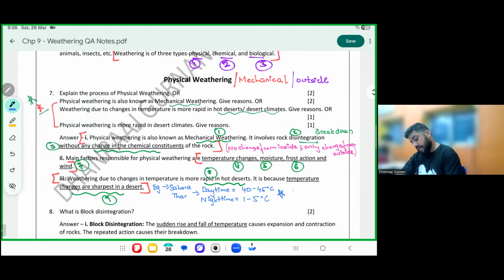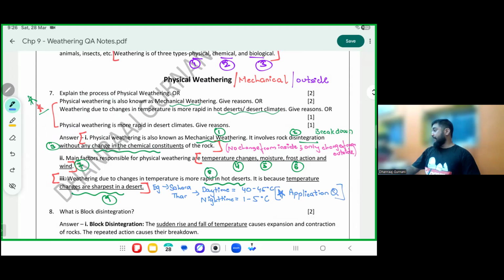Please make a star here and write application question. They can give you an example of the desert, tell you to identify which type of weathering happens and why. So instead of directly asking you physical weathering happens in deserts, they are asking you indirectly.